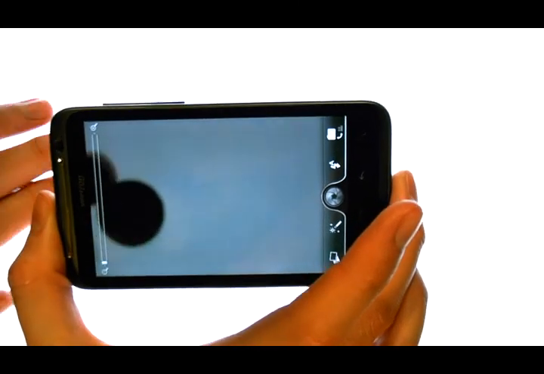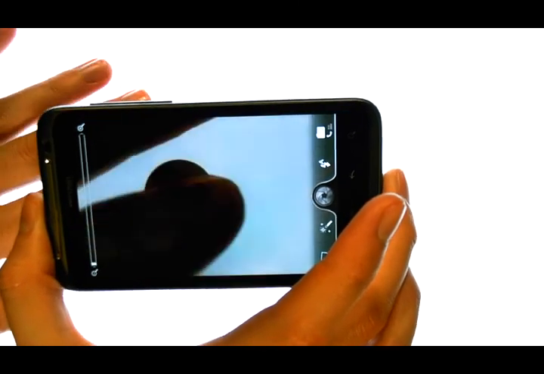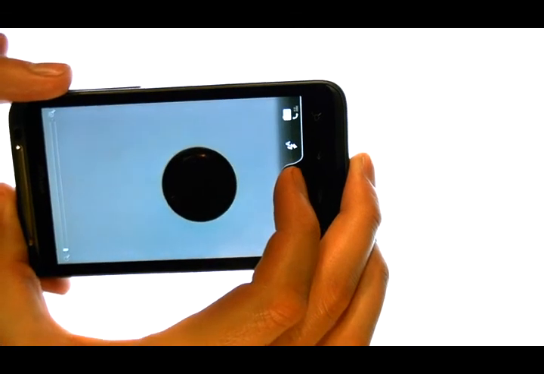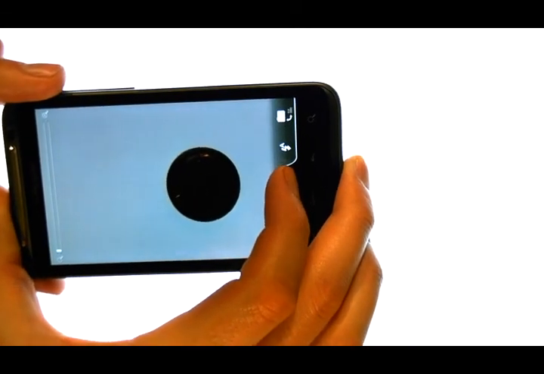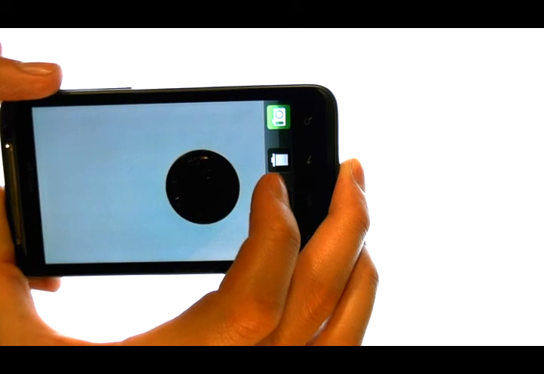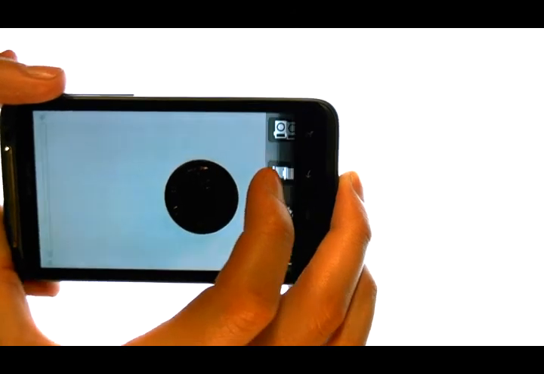Now simply point at the image that you would like to take a photo of, and then press this button located at the right middle of your screen. And the photo will be taken.